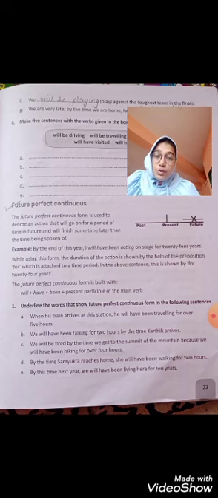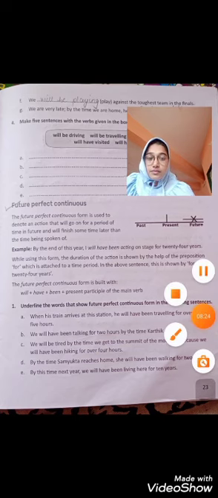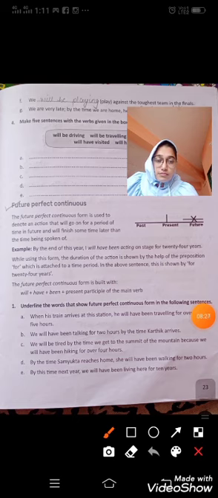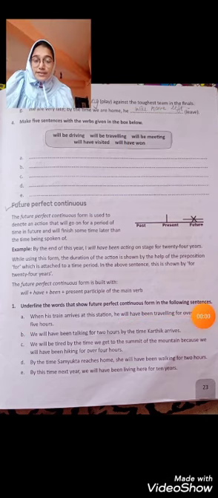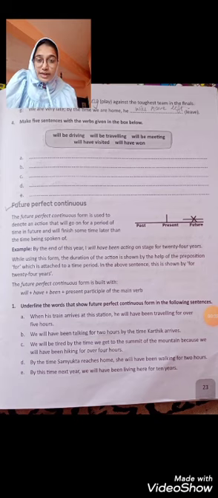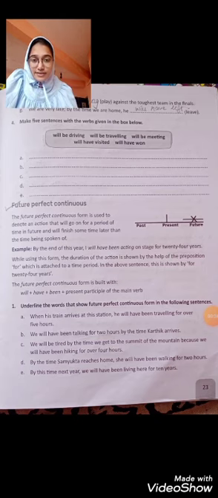Underline the words that show future perfect continuous form in the following sentences.